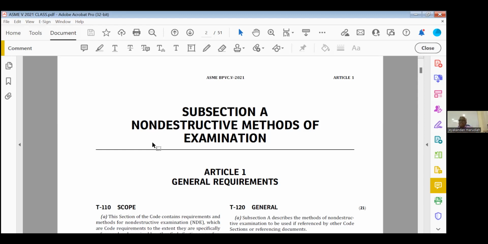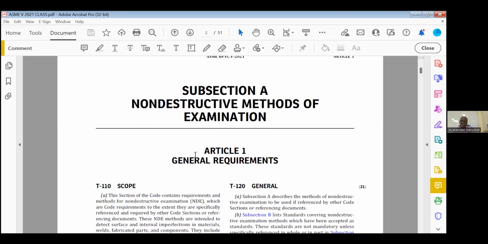You understand this? In an interview, suppose somebody asks how you will qualify the NDT technician, it is not SNT-TC-1A but as per reference code requirements. Suppose they ask why you are telling reference code requirement, because section 8 says PT and MT, no need to follow written practice or section 5. So reference code only we will follow. Okay. See, highlight this paragraph.